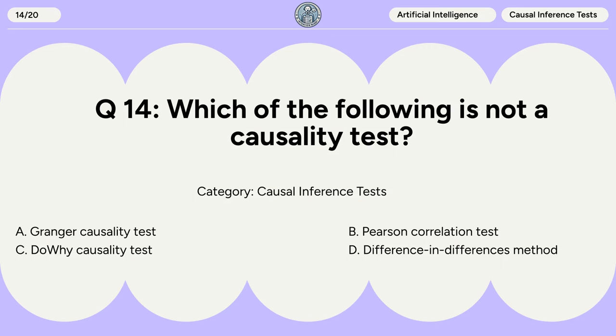Question 14. Which of the following is not a causality test? A. Granger causality test. B. Pearson correlation test. C. Dewey causality test. D. Difference in differences method.